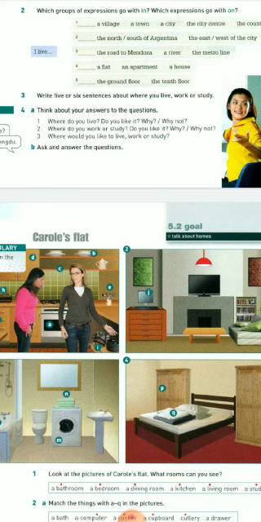I would love to live. When you've got the expression with would plus like or love or any other verb, the following one needs to go with to and the verb in infinitive. I would like to live. I would like to go. I would like to study.